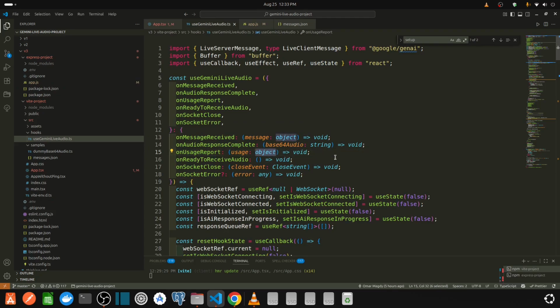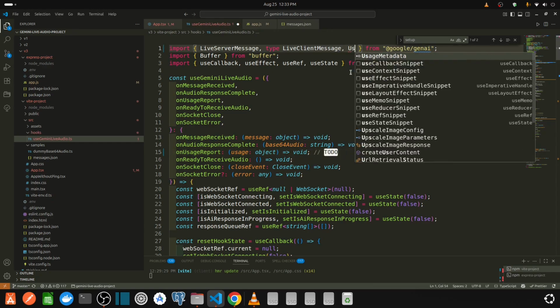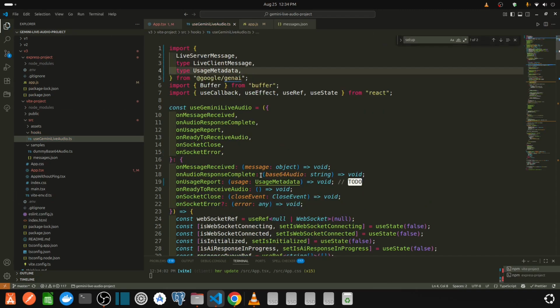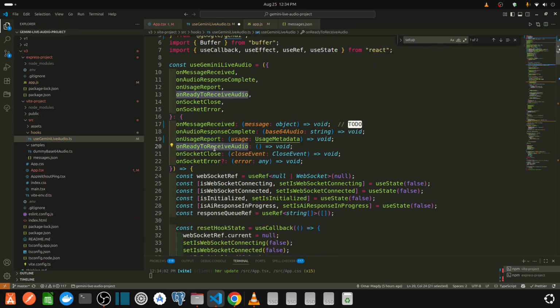This should also be another type. To do. Oh no, just usage. I will find the type usage metadata. Yes, so it should be of type usage metadata. I will find the type of the message after I record this video. Message, okay, and then on usage report, ready to receive audio.